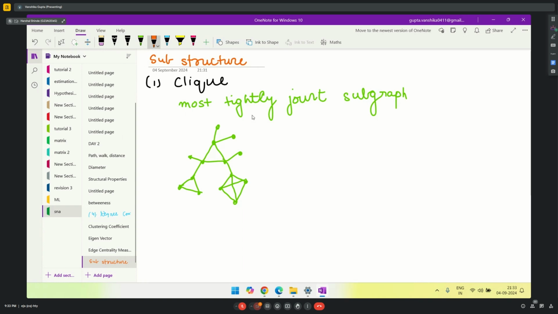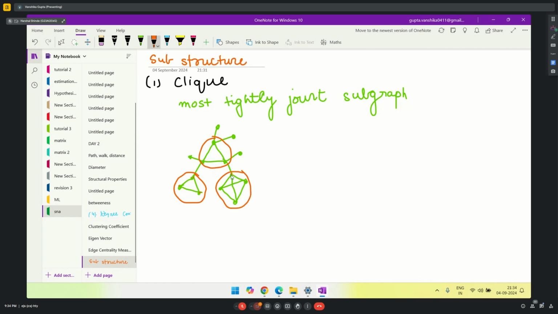Click is a graph in which every node is connected to each other. So first, this triangle is a click because nodes 1, 2, 3 are each connected to each other. 1 is connected to 2, 1 is connected to 3. 3 is connected to 1, 3 is connected to 2. 2 is connected to 1, 2 is connected to 3. So this is my click. This triangle is also a click. Triangles are generally, if forming this structure, a click because each node is connected to one another. Now this square, this is also a click.